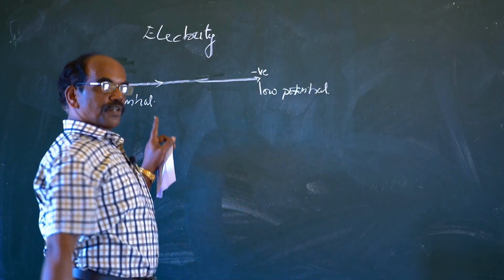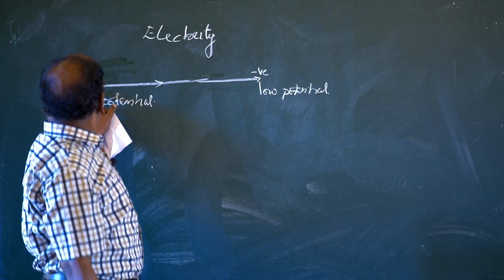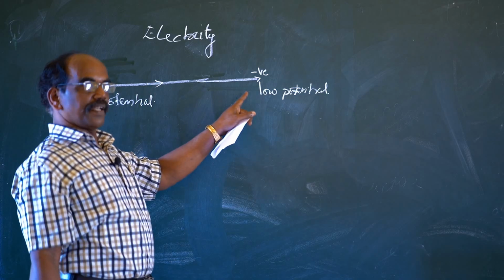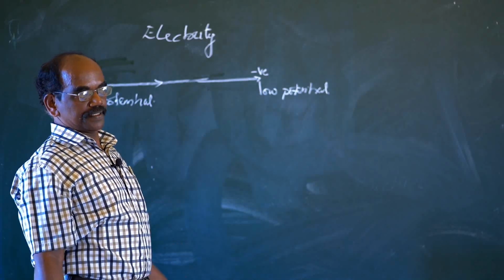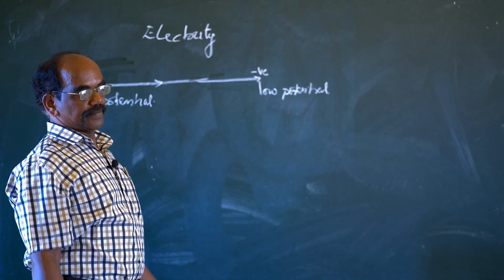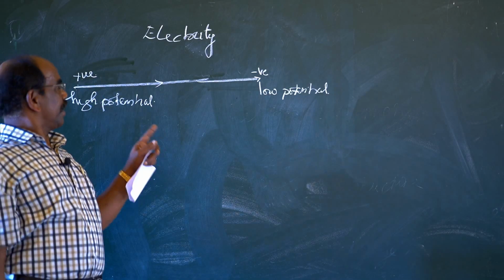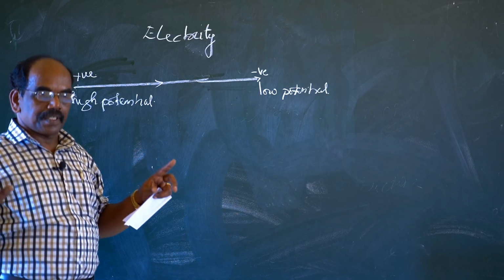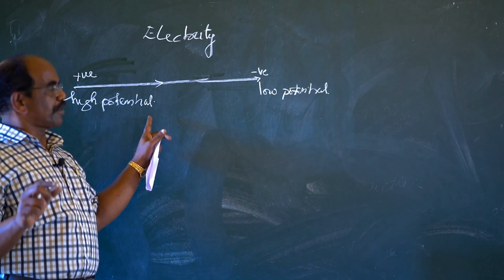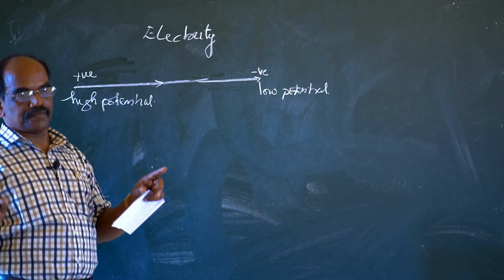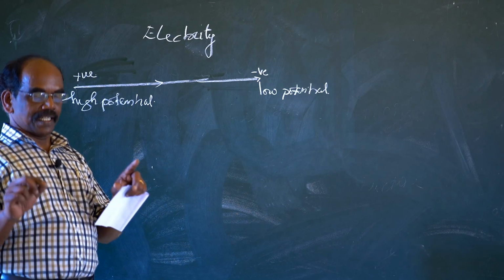So an electric circuit has positive and negative charges, two poles. As I stated, a medium is required in order to move these electrons, and that is called the metallic conductor.